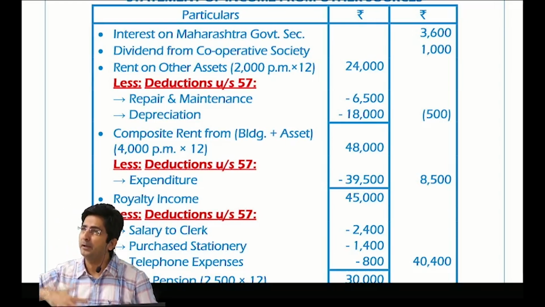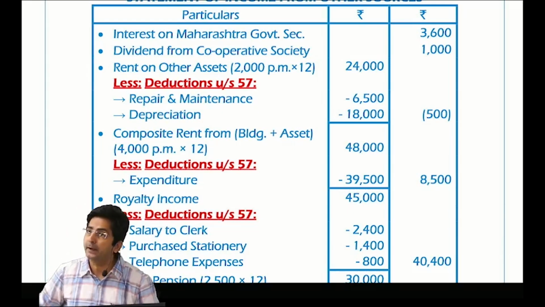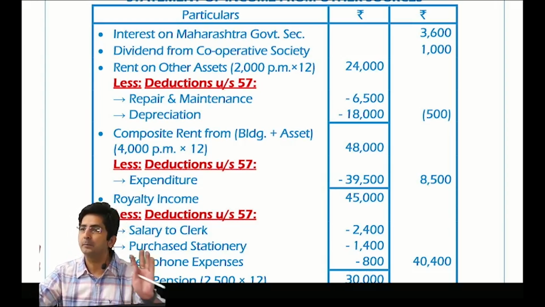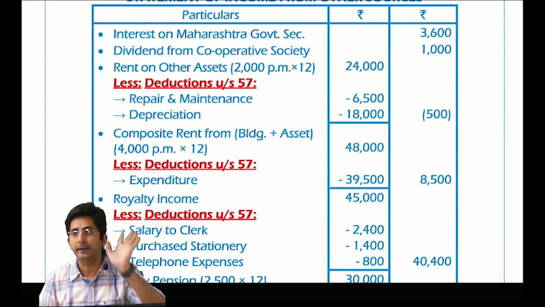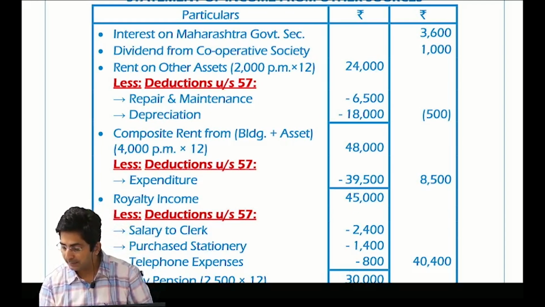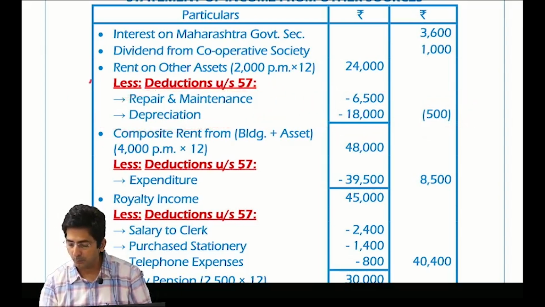Because some students become very mathematical. They think sir said that a negative answer is allowed. So in minor children's income also, if in the question it is 1000, they minus 1500 and there is a negative amount. But that negative is not allowed. That 1500 is not an expense. It is a limit up to which you are exempted. So in limits, if it is less, you have to restrict to the lesser amount only. But this is not exemption, this is expense. And if it is more, minus more, show the loss.